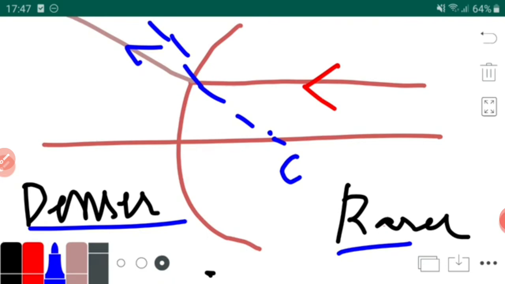In convex, it was on the left side. We were keeping the normal on the side wherever the light ray was coming from, but here we are keeping the normal on this side, in the rarer medium.